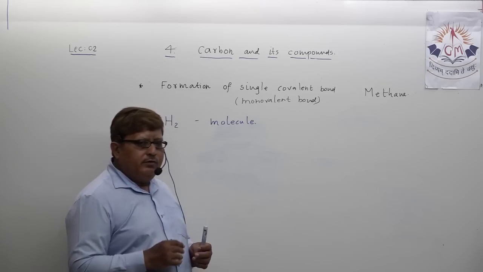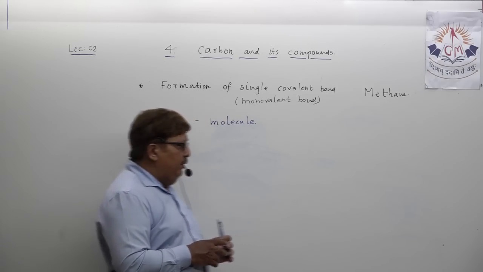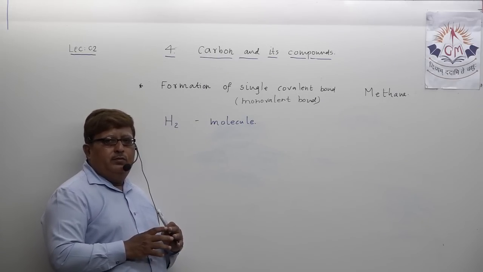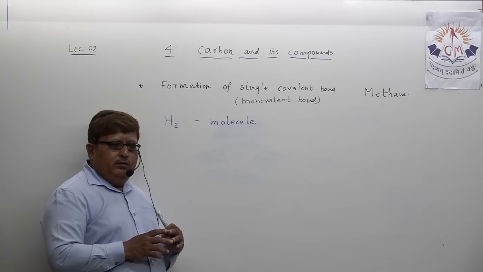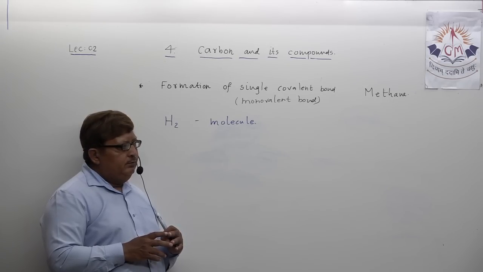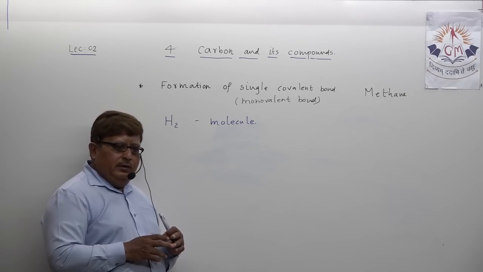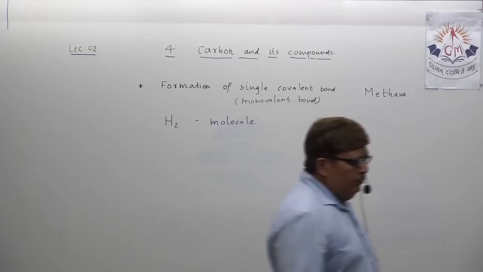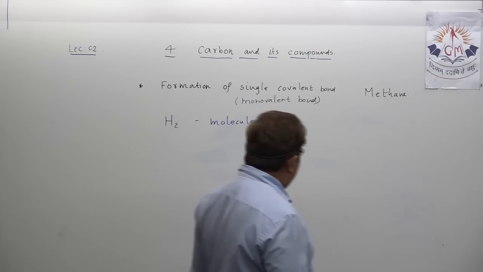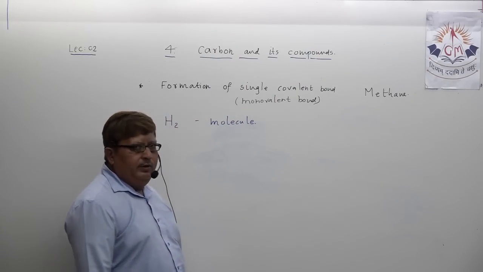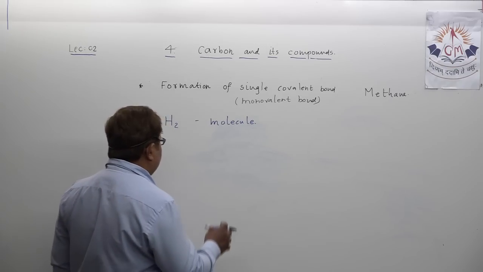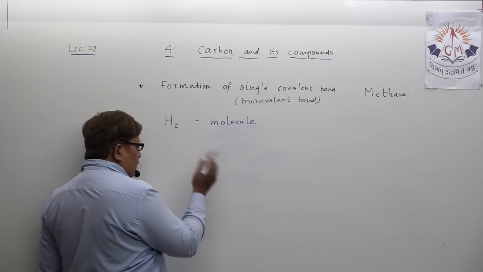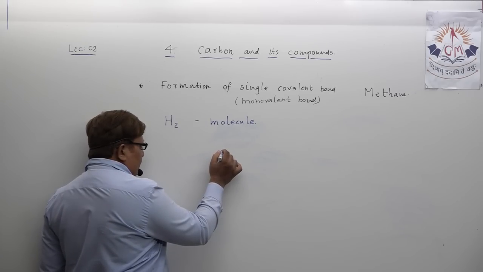Let us understand how the single covalent bond is formed in the hydrogen molecule. Suppose I draw two hydrogen atoms.